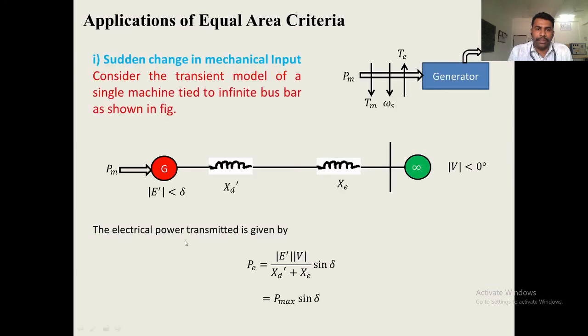In this experiment, we have to study up to what amount we can increase the mechanical power to the generator so that the generator will remain in a stable condition.